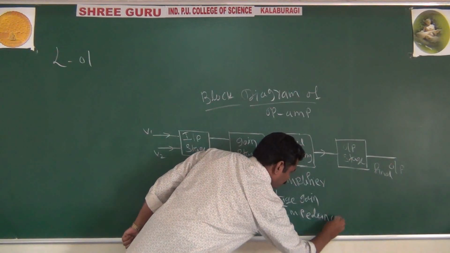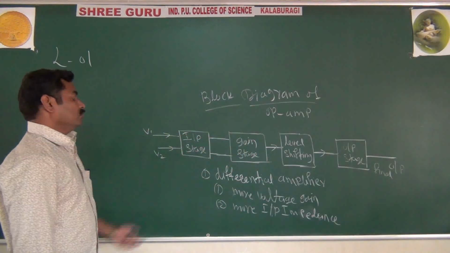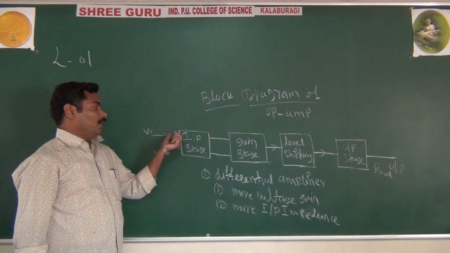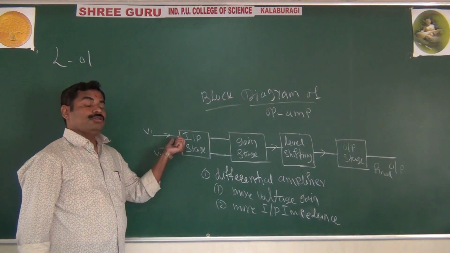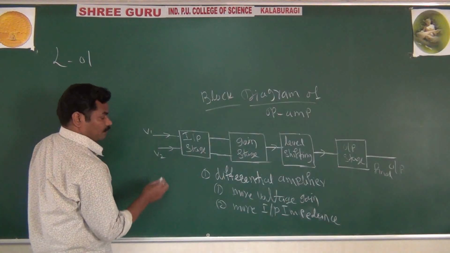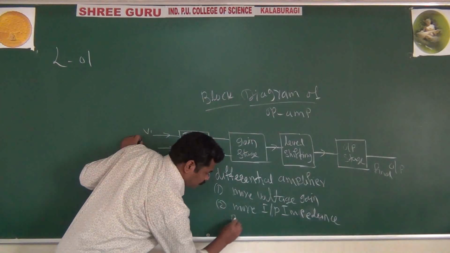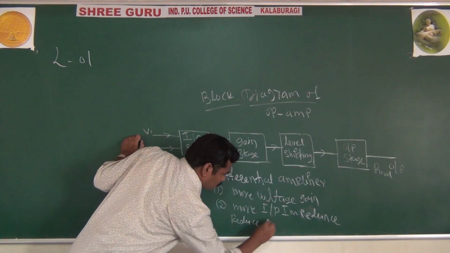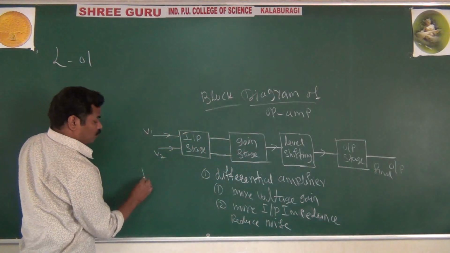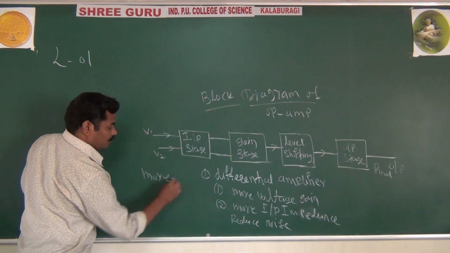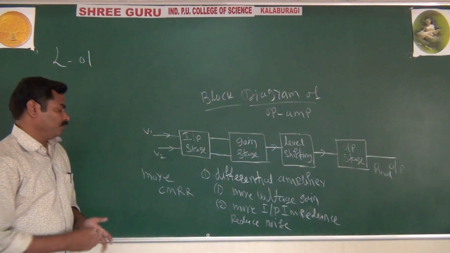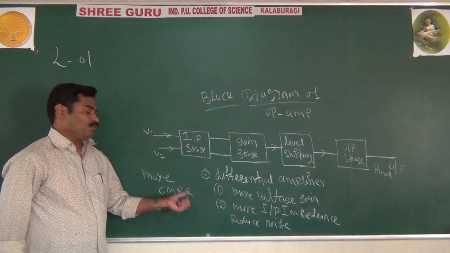It will give more input impedance, and another important property of your differential amplifier is that it will amplify the difference between the two signals. It means by using it we can reduce the noise. I will discuss that afterwards. It is having more CMRR, CMRR nothing but common mode rejection ratio.